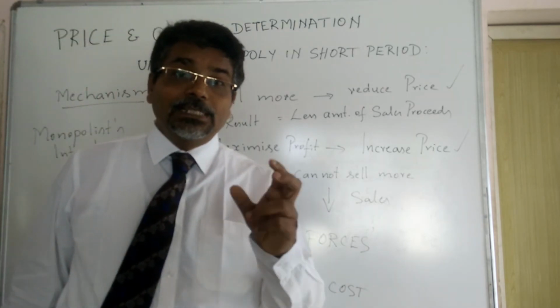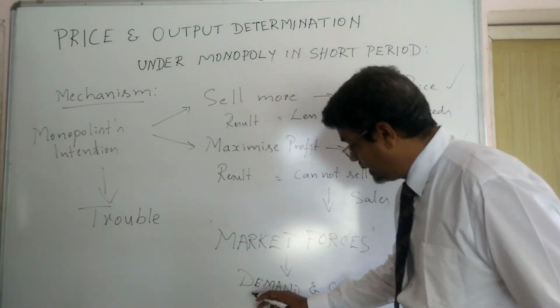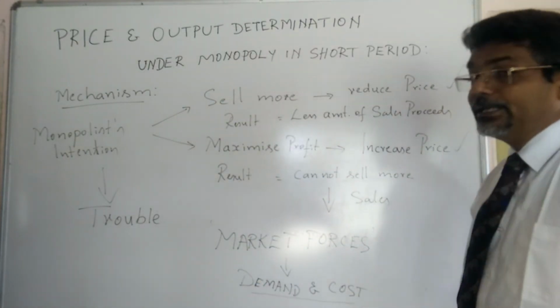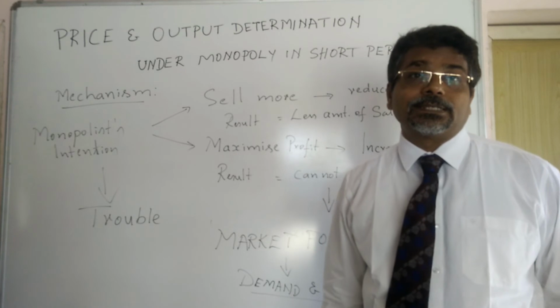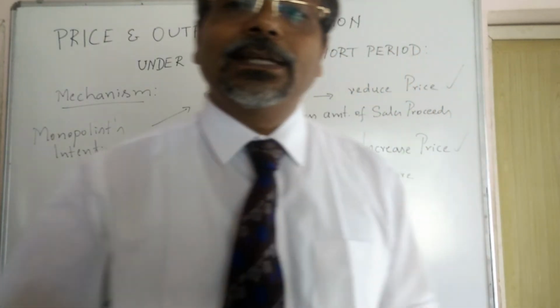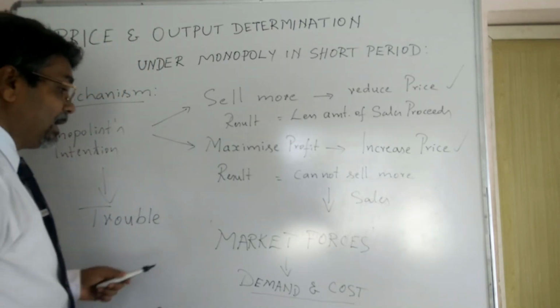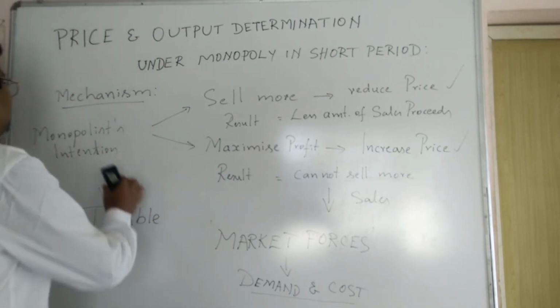The determination of price and output by the monopolist purely depends upon the demand and cost. Now we shall understand the different revenue and cost, or demand and cost, here.